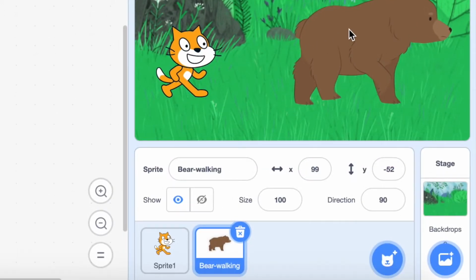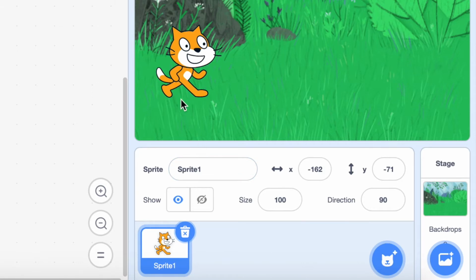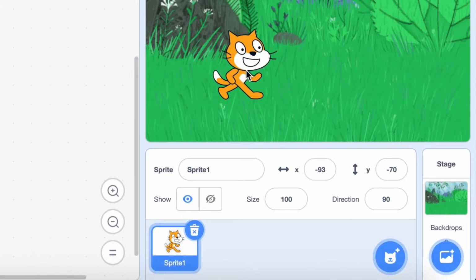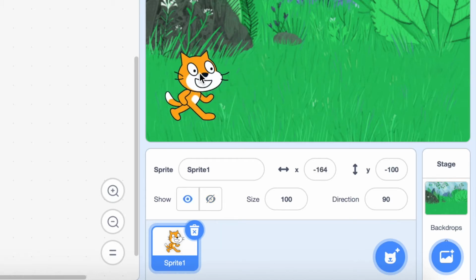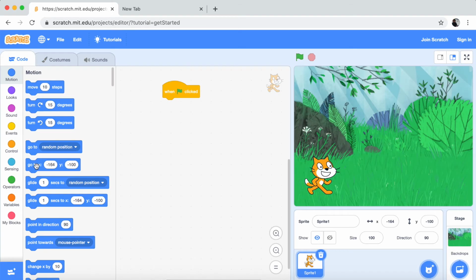So we don't need the bear now, so let's take out the bear. The coordinates for the cat are pretty high from the ground, so let's bring it down a bit. Okay, so this is x is minus 164 and y is minus 100. So go to x minus 164, y minus 100. Let's just drag it to here, and if you press the play flag, it'll come here. So this is the first part, what you have to do.